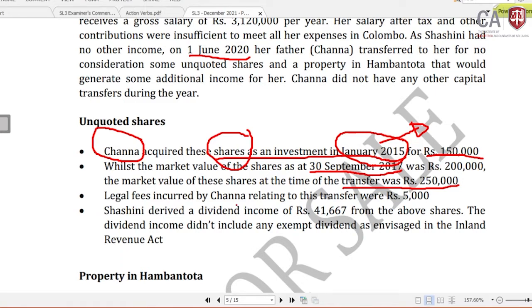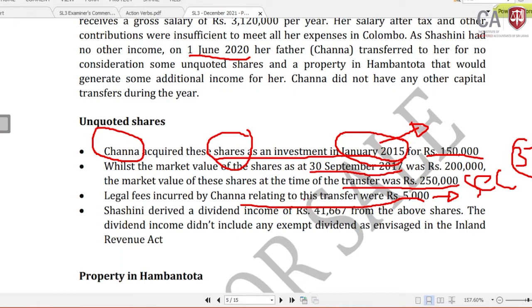Legal fees incurred by Channa relating to this transfer, rupees 5,000. Lamai, what is this? Under the cost of an asset, section 37, it is very clearly given which are the incidental expenses. Incidental expenses upon the disposal of the asset. This is on the disposal of the asset. Done. This is a part of the cost which you can deduct.